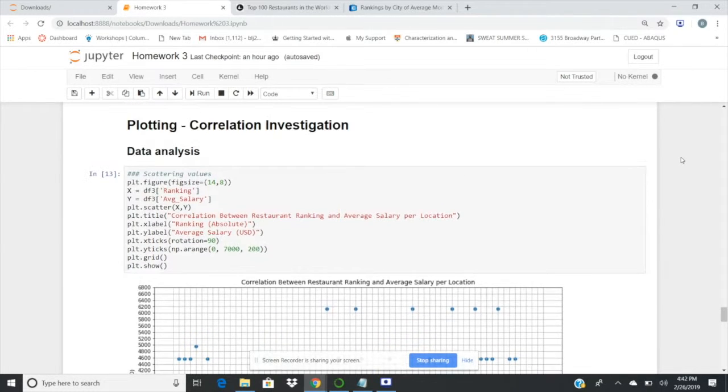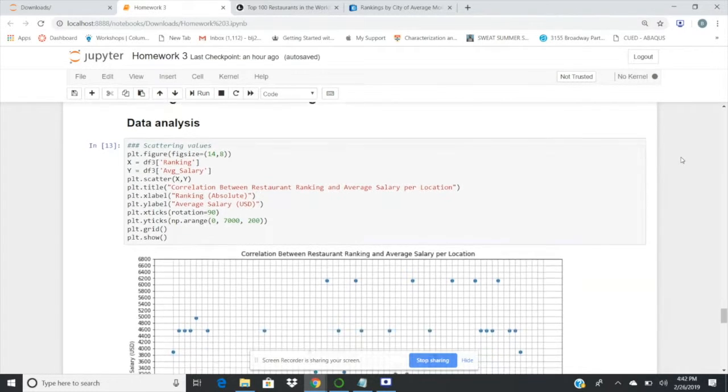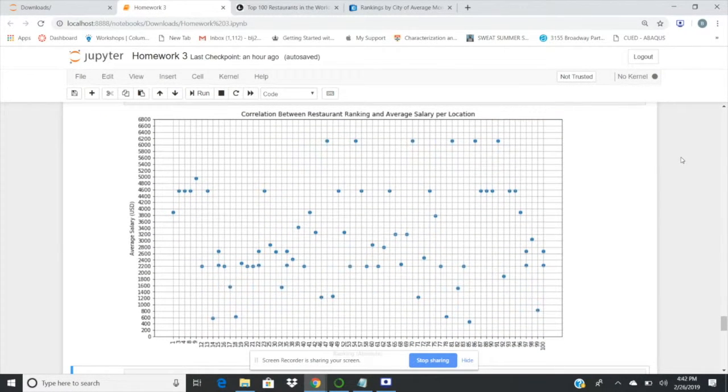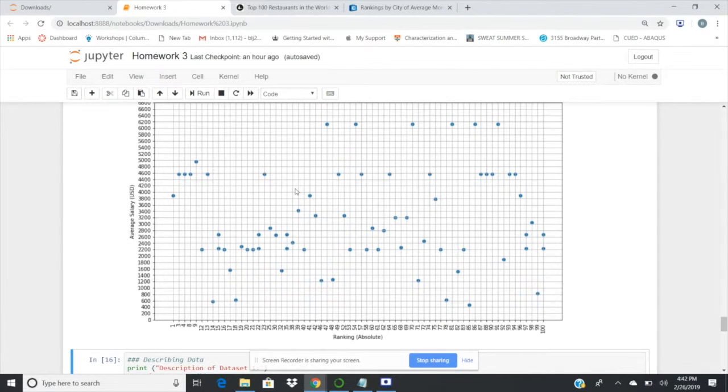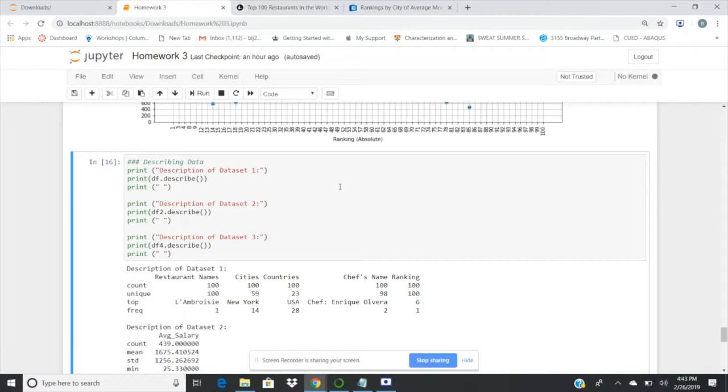So onto data analysis. We wanted to find if there was any correlation between restaurant ranking and the average salary per city. We used matplotlib and the data frames, the rankings and the average salary, to create this graph. Normally you'd expect a linear downward sloping line from the ranking versus the average salary, with number one being highest, but as you can see, there's really no correlation between any of these data points.